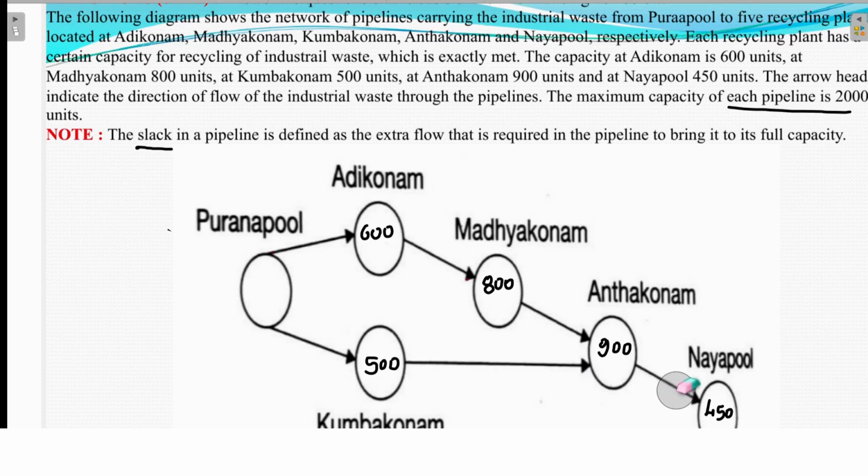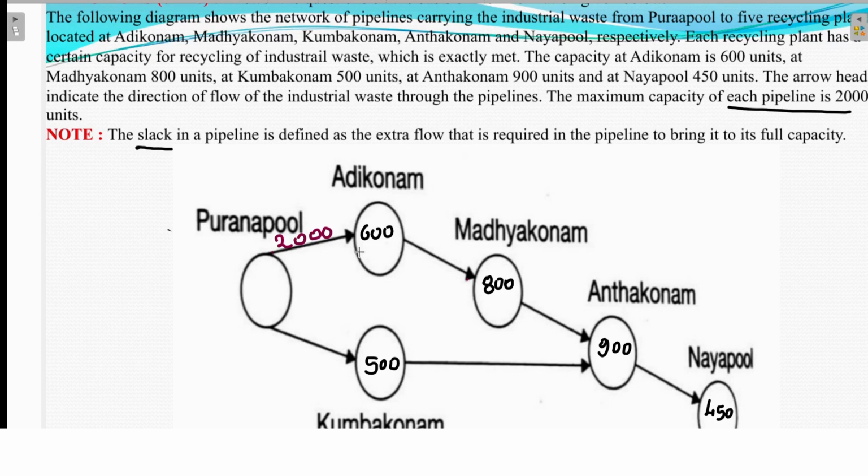But what is the meaning of slack then? For example, this pipeline capacity is 2000 liters, so first I will send 2000 liters to Adikonam. But the Adikonam recycling plant has a recycling capacity of only 600 liters.